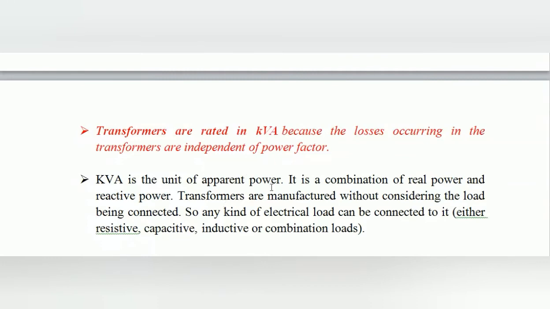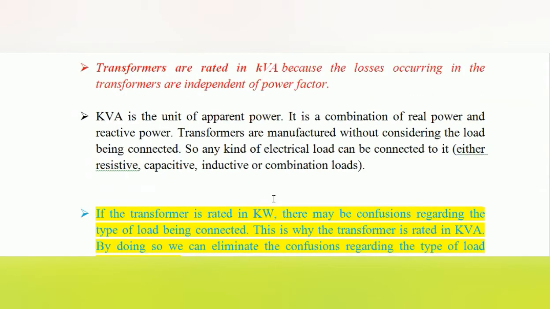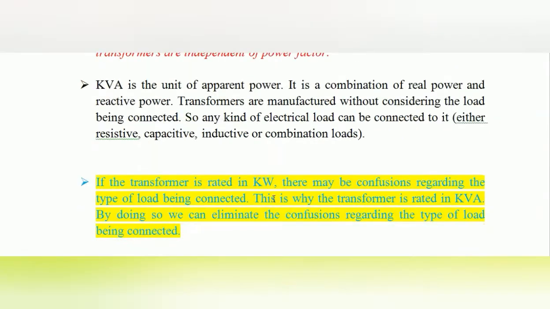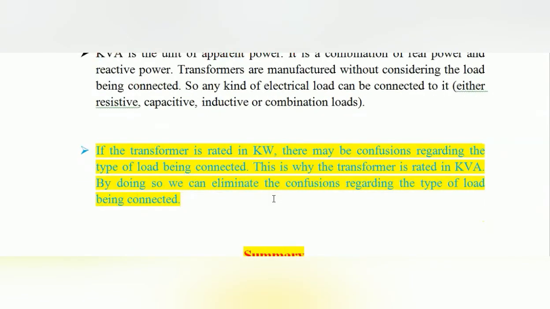But if the transformer is rated in terms of kilowatt, then there may be confusion, right? So to avoid the confusion, the transformers are represented in terms of kVA. If the transformer is rated in kilowatts, there may be confusion regarding the type of load being connected. This is why the transformer is rated in kVA. By doing so, we can eliminate the confusion regarding the type of load being connected. So the transformer is rated in kVA, and we can connect any type of load.